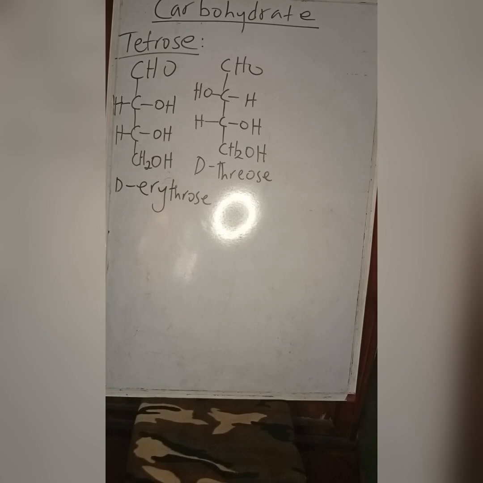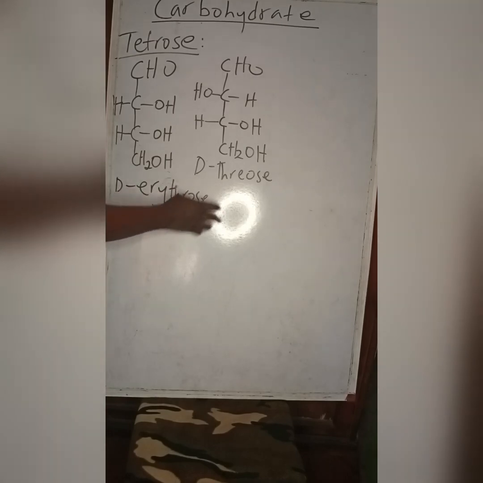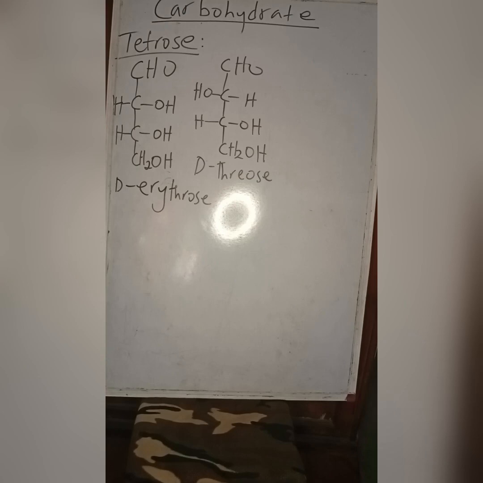Now, erythrose and threose are both aldose sugars because they have the aldehyde functional group, and they have 2 chiral centers following the N minus 2 rule we used in the first video. The N minus 2 rule says that aldose sugars have N minus 2 chiral centers, while keto sugars have N minus 3 chiral centers. So this is their structural and Fischer projection. I would really like to highlight something.